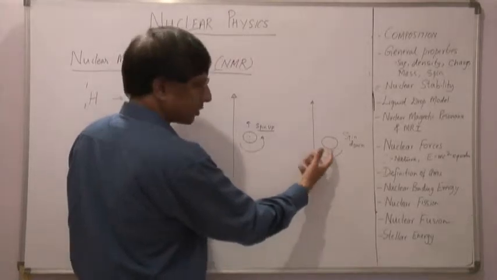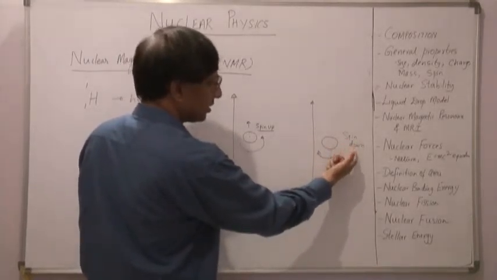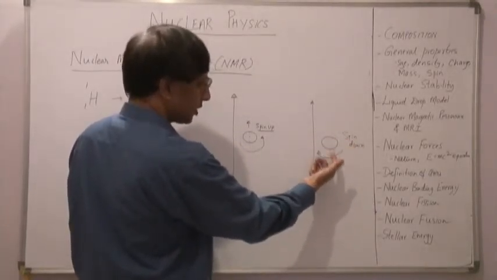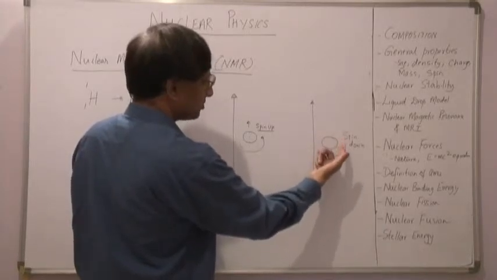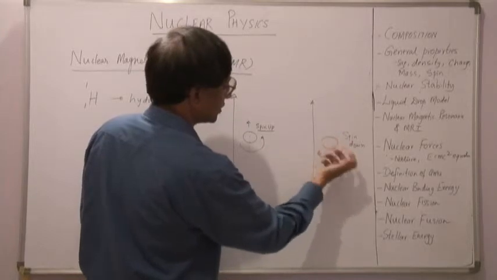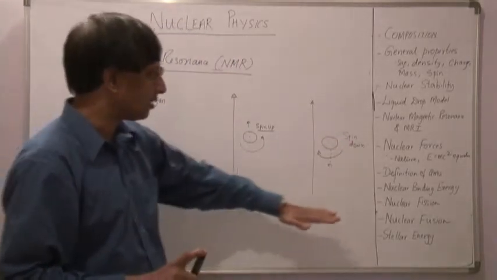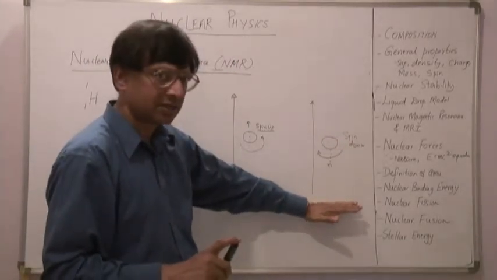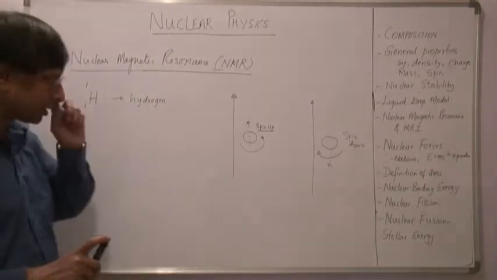In the other case, when it acquires energy, it has spin down. The spin is pointing downward. We call it spin down. So in this case, the nucleus is rotating in the other direction. Note that the energy level of the nucleus in this status is higher than that in this status.